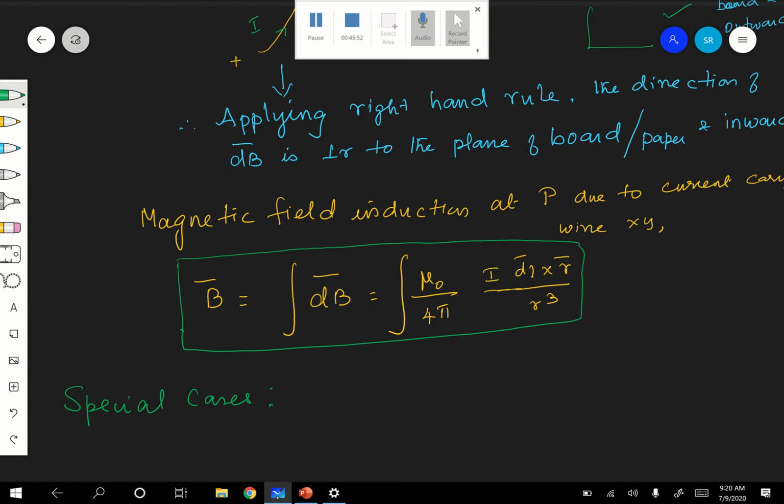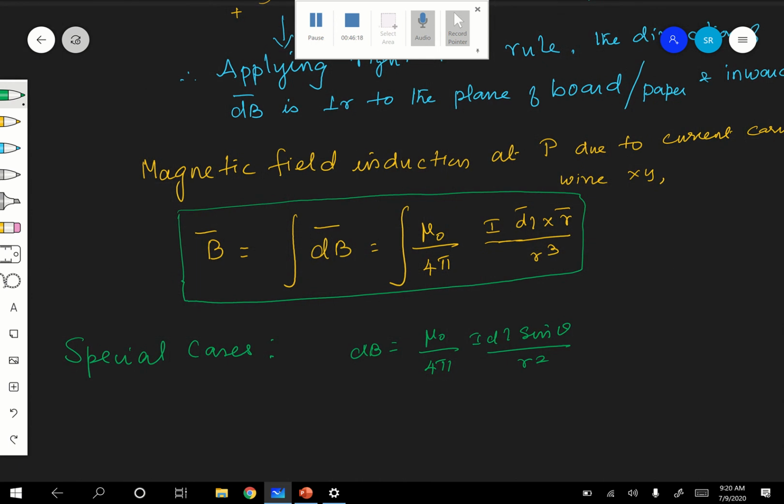What is your dB? dB is equal to mu naught by 4 pi, I dl sine theta by r square. This is the magnitude. Now, when will it be maximum and when will dB be minimum, we are going to see.